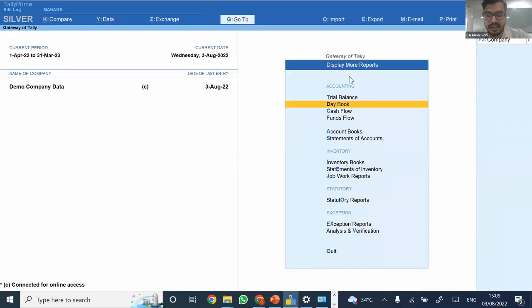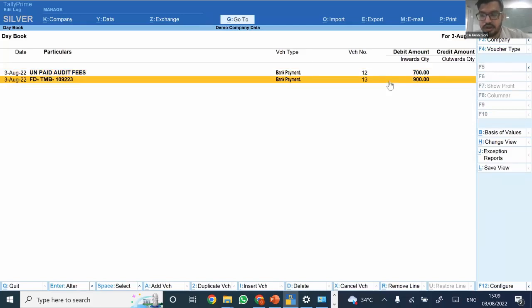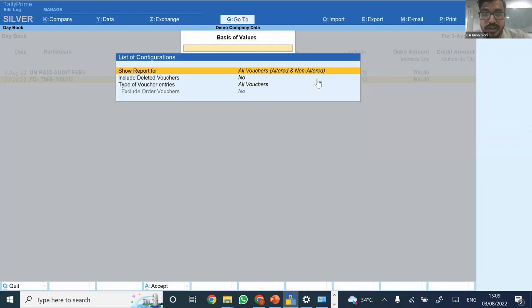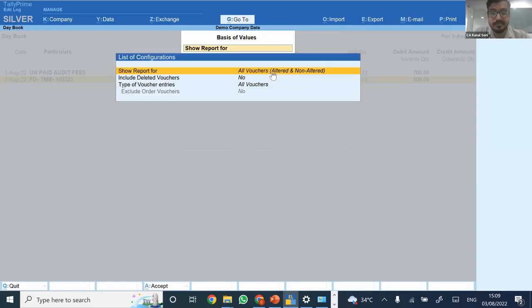The other entry that I did previously, this entry is not modified. So it was not displaying there. So in case I want to filter all the vouchers and just check the altered transactions, then that also is available to me. I can just check the same directly by clicking here and checking altered transactions.